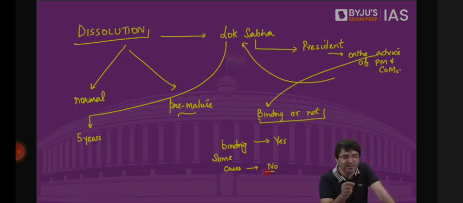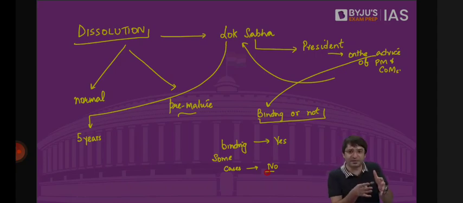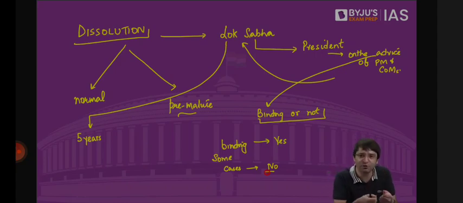And now the Prime Minister was defeated in this no confidence motion. He lost the no confidence motion. This no confidence motion was won by the opposition. Now this defeated Prime Minister, if he advises the President that you please dissolve Lok Sabha so that we don't have a different Prime Minister, a new election should be conducted, because after the dissolution of Lok Sabha, always there is a new election. This advice coming from a Prime Minister who has been defeated in the Lok Sabha may not be accepted by the President.